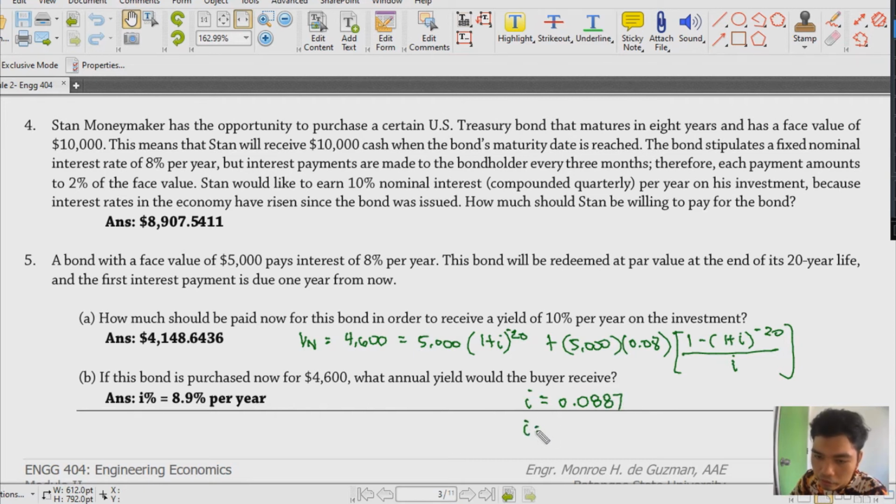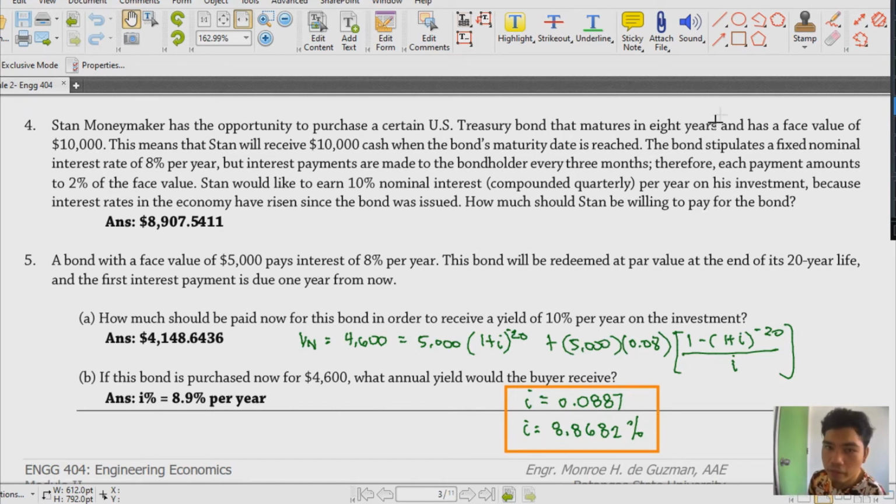Okay, and then this is actually translated to, just to be exact, 8.8682%. So that's actually 8.9% if we round off. But then again, I want you to write up to 4 decimal places. So that's it for letter B.